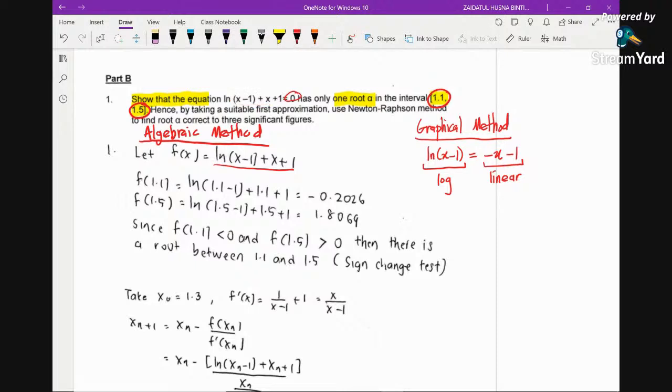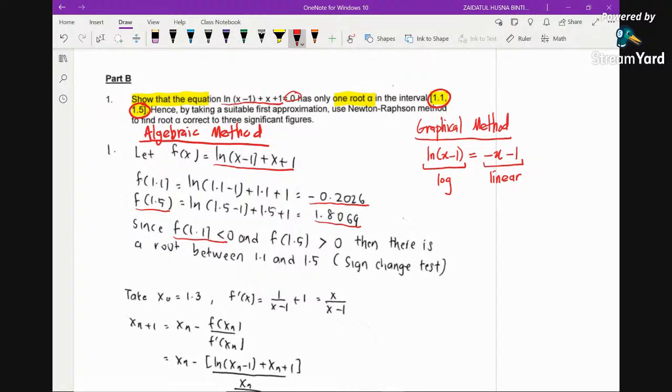So you just take the whole thing here. So this is your f(x). Okay, so let f(x) be this. And then we substitute f(1.1). We substitute 1.1 into the function and we get a negative value. And we substitute 1.5, we get a positive value. So you can just state a conclusion. Since there is a change of sign, there is a root between 1.1 and 1.5.